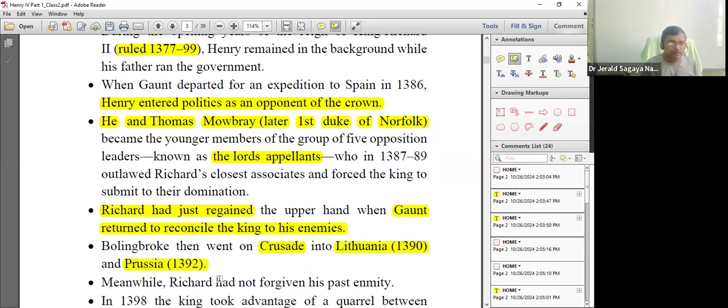What do you mean by crusade? In Tamil it is called Siluvai Yutham, holy wars.